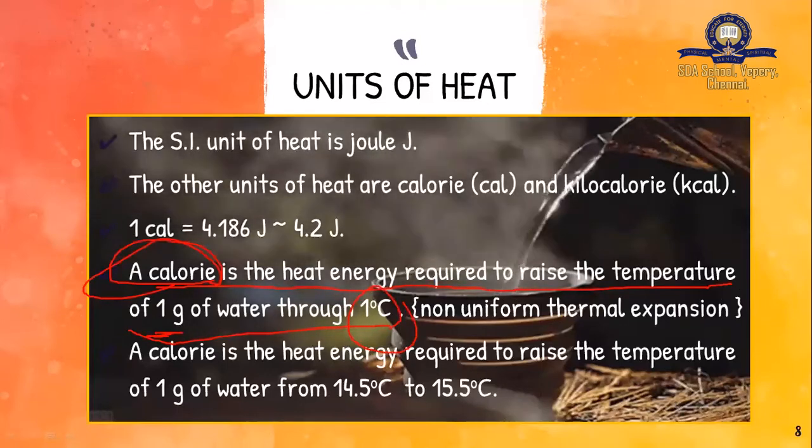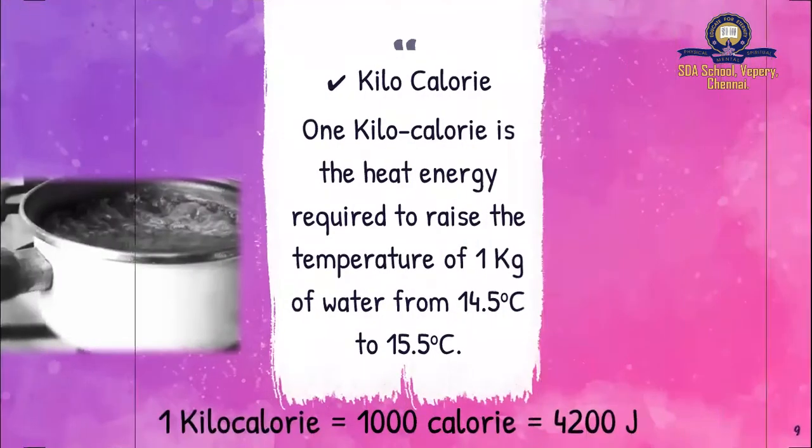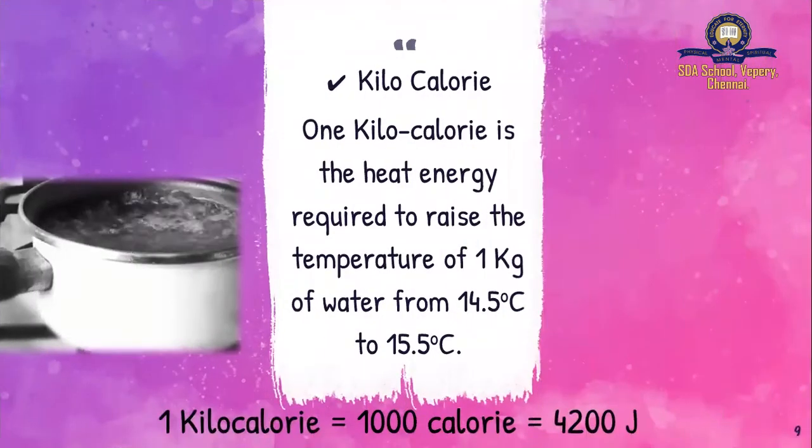Now you know what is heat. You know what are the units for heat. What is the relation between a joule and a calorie. And you know the definition for calorie. What is meant by kilocalorie? Very good. 1 kilocalorie is equal to 1000 calories. And if you want to write it in terms of joule, you can write it as 4200 joule.